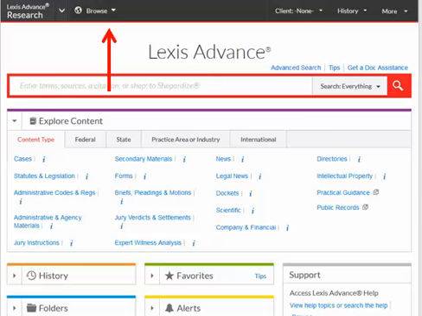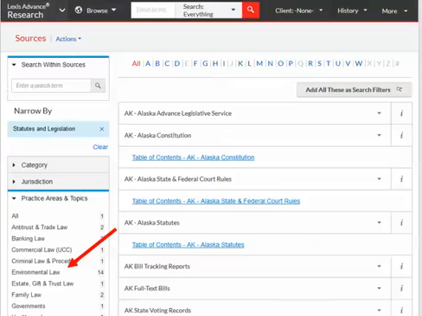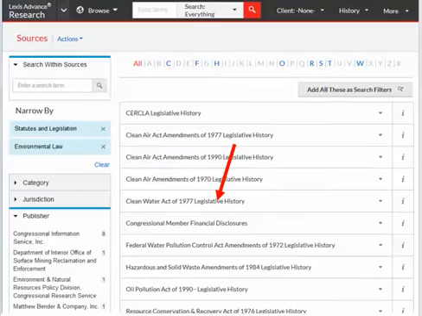Lexis has 14 compiled legislative histories on environmental law. To find them, first click Browse on the upper left-hand corner of the screen, then choose Sources, then by category, then Statutes and Legislation. Filter by practice area and topics for environmental law. And the next page you have links to the 14 compiled legislative histories on environmental laws.